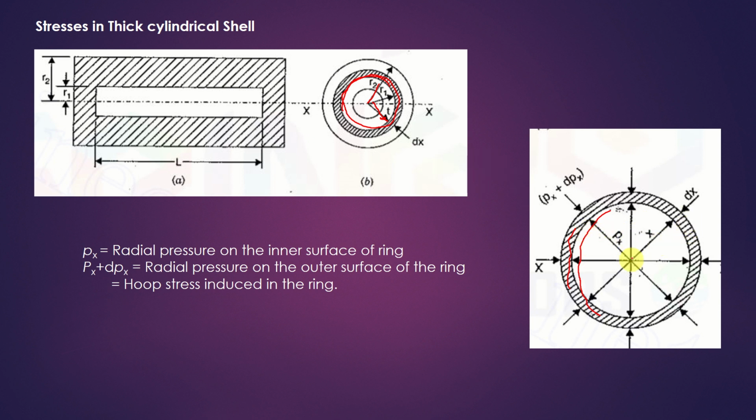Px is the radial pressure at section x, or at the radius x. dpx is the counter pressure acting in the opposite direction of px, and the thickness of the ring is dx.